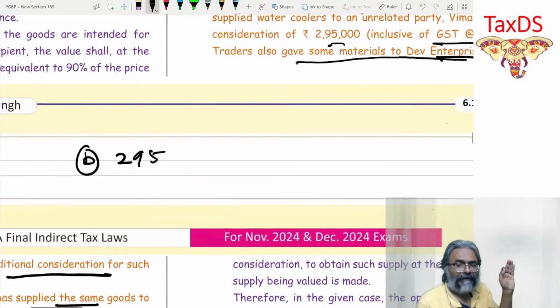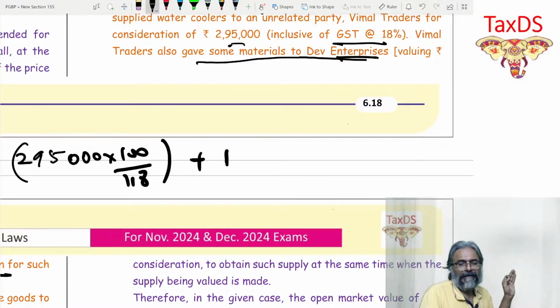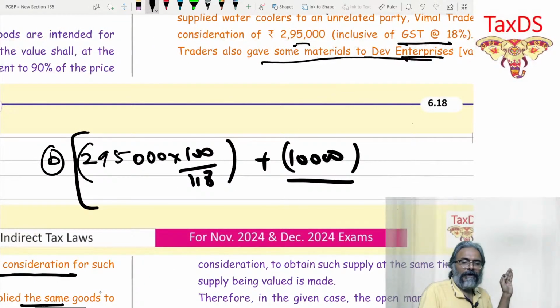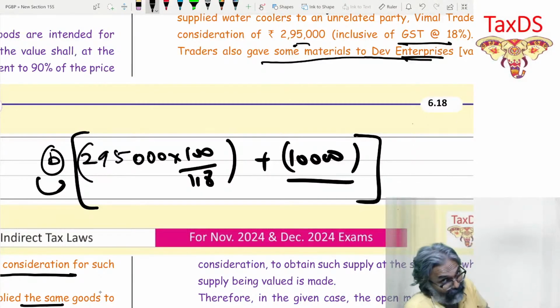Now this monetary consideration, which is 2,95,000, students, into 100 divided by 180, plus what, students? Plus the monetary value of the non-monetary consideration. This is what point B says, because OMB is not available in the second part of the question.